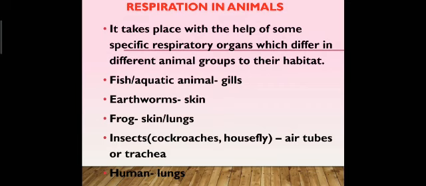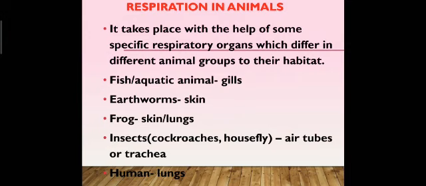We know that in different animal groups, all have specific respiratory organs according to their habitat. Like fish is aquatic, so it has gills for respiration. It uses dissolved oxygen in water and respires. Earthworms possess a skin for respiration. Frog in its tadpole stage respires through gills, and in adult stage respires through skin in water and through lungs on land. Insects have air tubes, trachea, or spiracles for respiration, and humans respire through lungs.